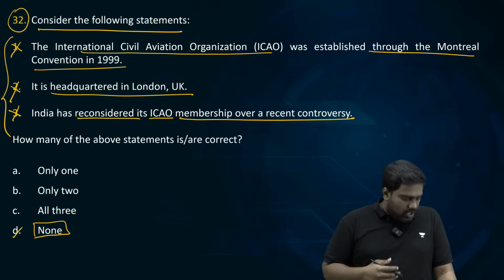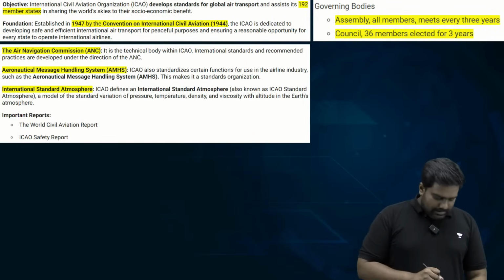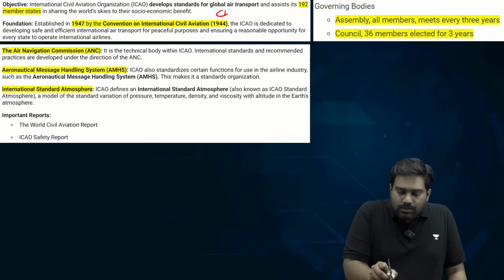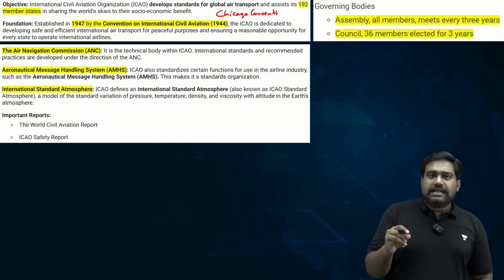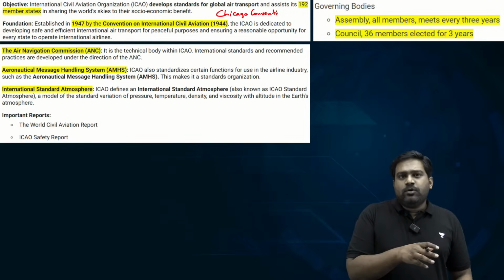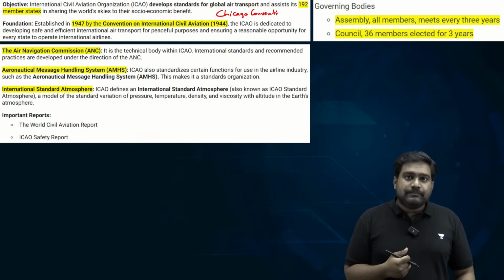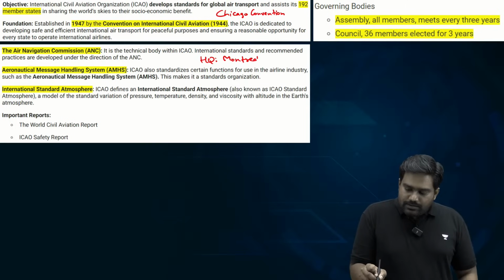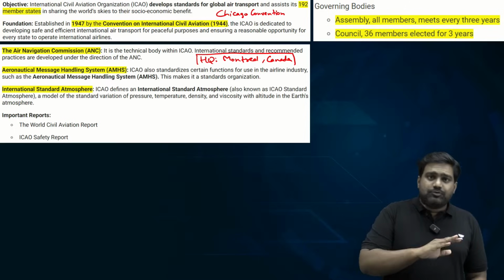So let's understand the topic in slight detail. The International Civil Aviation Organization was established through the Chicago Convention, not through the Montreal Convention. That was deliberately added to confuse you, because you might have read that ICAO has something to do with Montreal in Canada. That is correct, because it is headquartered in Montreal in Canada. So that is the trick part in the question. It was not set up through the Montreal Convention.